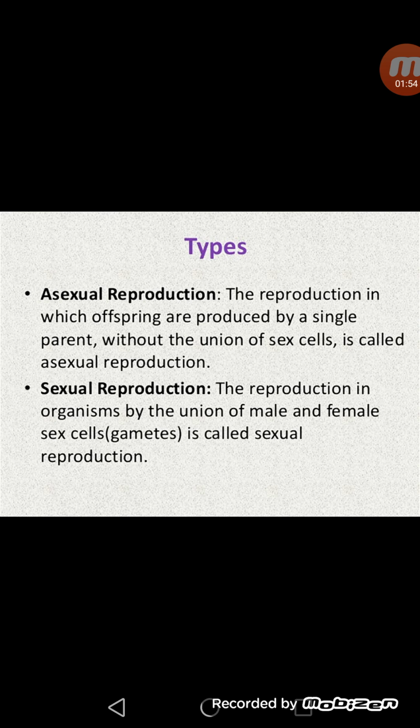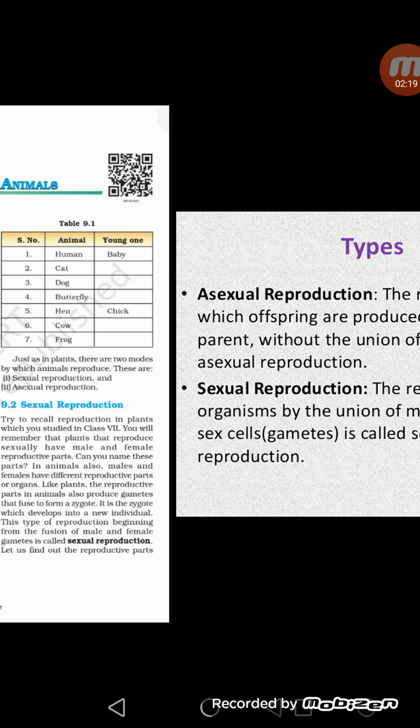Whereas in sexual reproduction, two parents are involved. One is male and one is female. In asexual reproduction, because only one parent is involved, there is no process of fertilization. It means there is no fusion of male and female gametes, whereas in sexual reproduction there is fusion of male and female gametes. I will explain these two processes in detail later on.